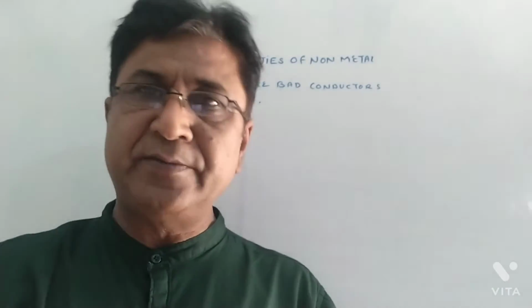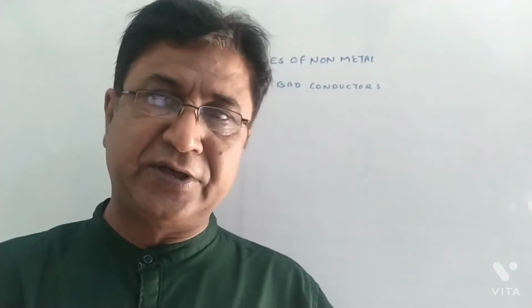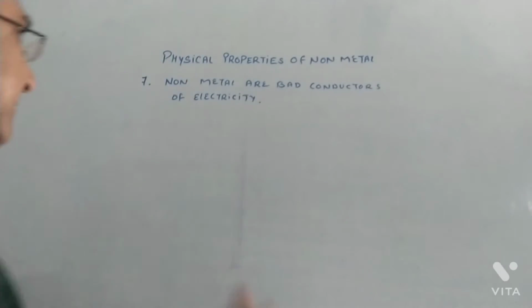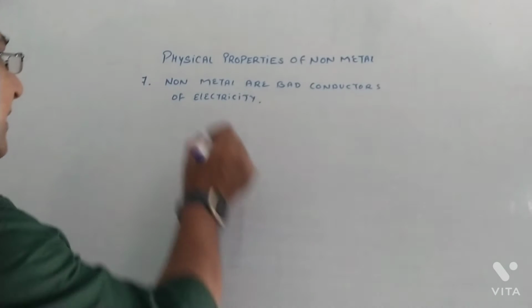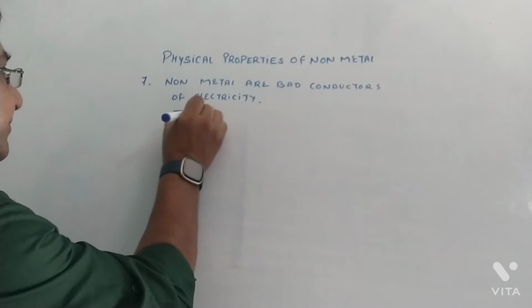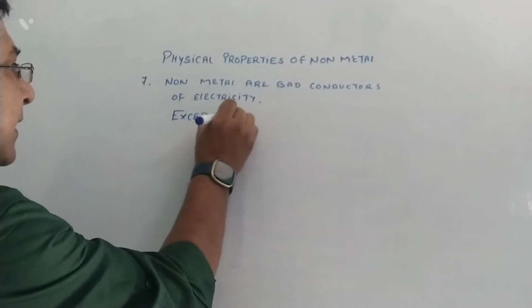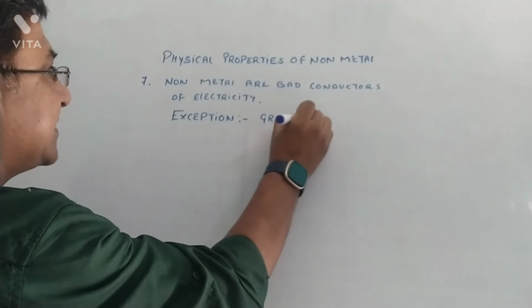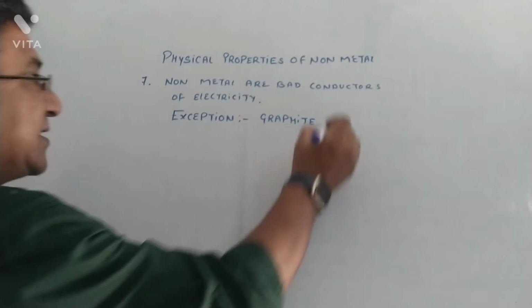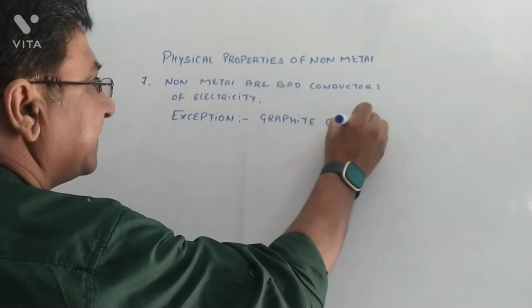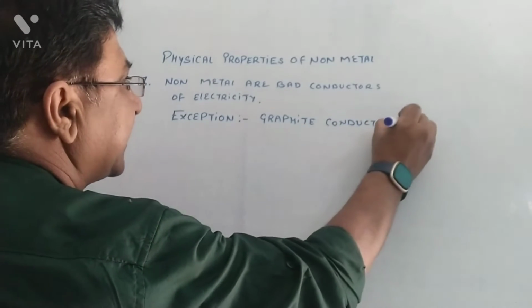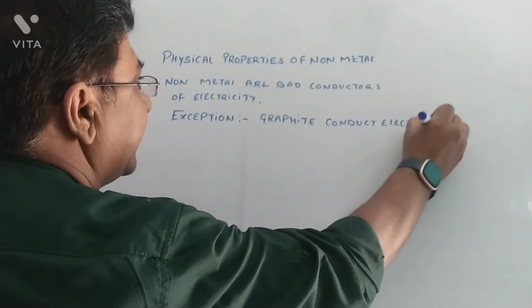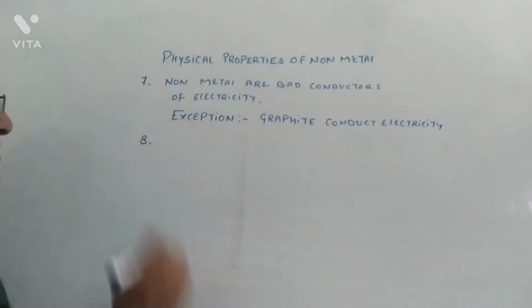In this case, non-metals are actually gaining electrons. They don't have free electrons. That is why we say non-metals are bad conductors of electricity. But there is an exception. The exception is graphite. Graphite is the non-metal which conducts electricity.